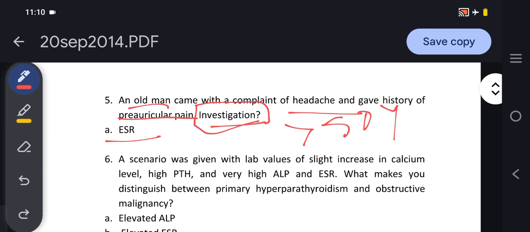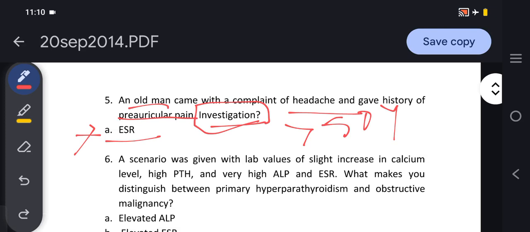But here, in the options, only ESR is given. If ESR is raised, mostly it would be more than 50. So if ESR is more than 50, then we can think that this is the case of giant cell arteritis or temporal arteritis.